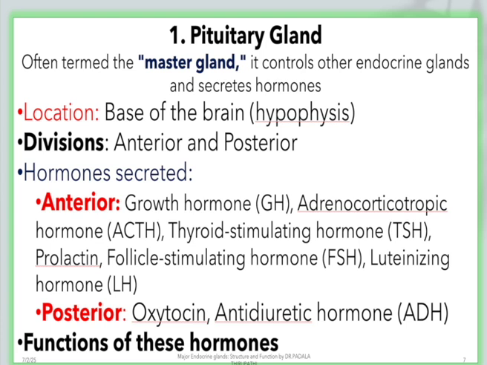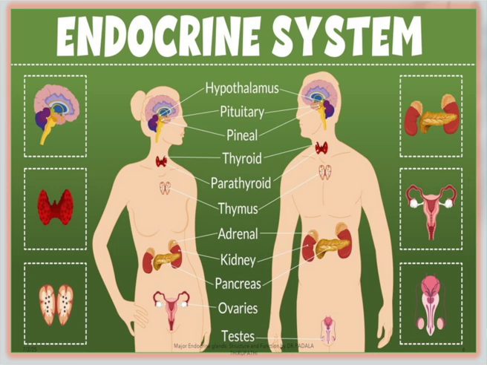Number 1, the pituitary gland. We can also call it the master gland. It is the smallest gland and it controls the other endocrine glands, so that is why we call it the master gland. It is located at the base of the brain, the hypophysis of the brain of human beings.